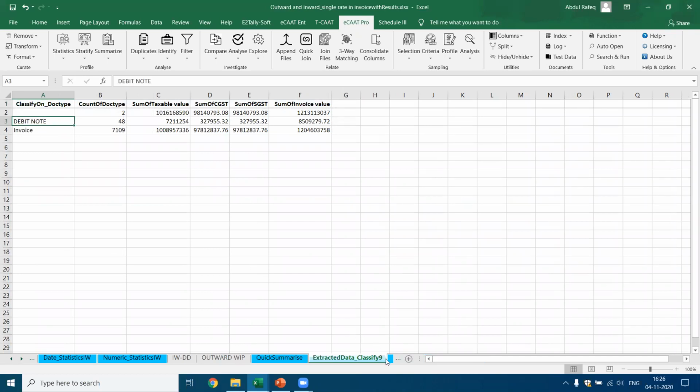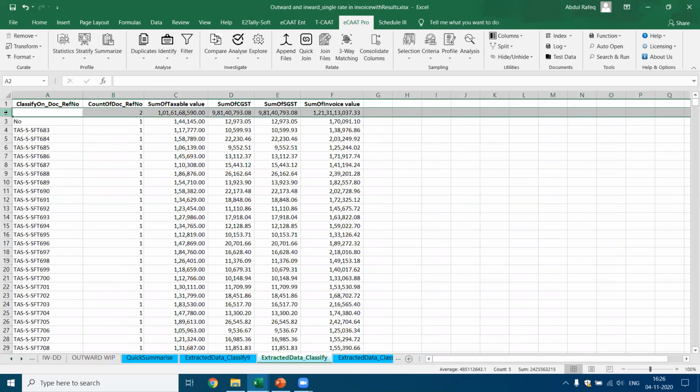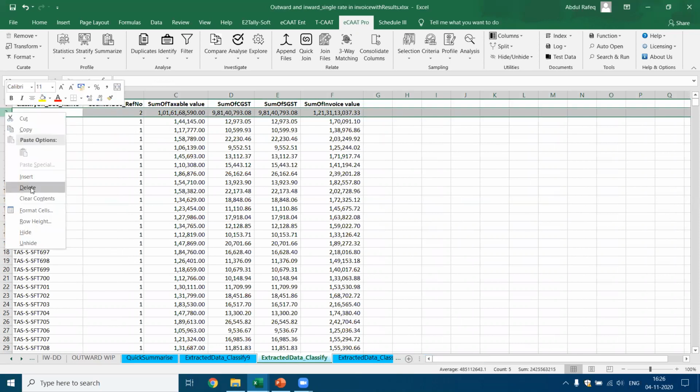Next, if you go further, this is a simple function. We just applied classify. Now you find there are 2 records. What are these 2 records? You remember, we showed you the last 2 records. One was the blank and the total. This is the data which is available here. So for us, this is not required. You can as well delete this data.